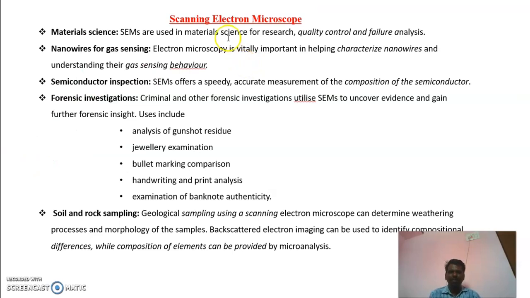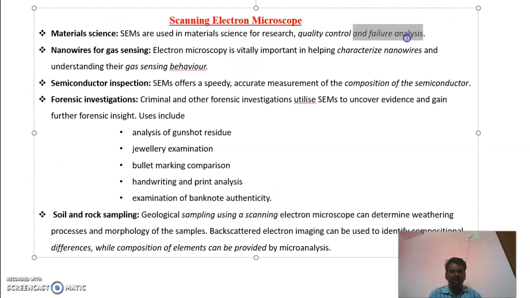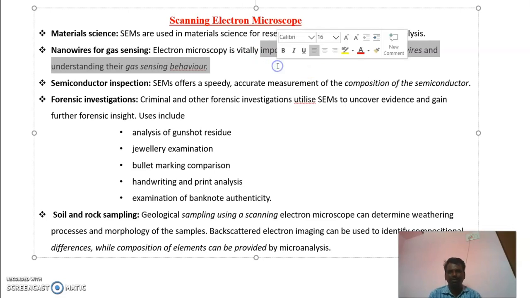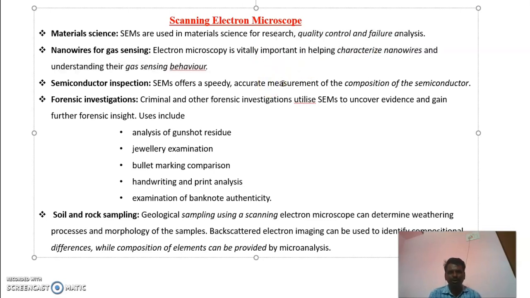The next one is applications. In material science, the scanning electron microscope technique is used for quality control and failure analysis, to characterize the gas sensing behavior of nanowires, and to find the composition of semiconductors. In forensic investigations, this technique can be used to analyze gunshot residue, examine jewelry, and for bullet marking and handwriting and printing analysis. In geology, this technique is used to find the chemical composition as well as the structure of solid materials.